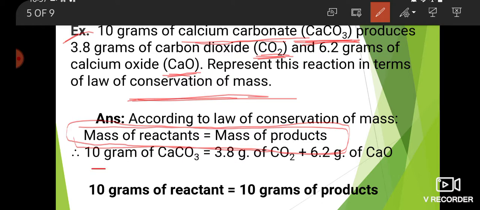Here 10 gram of calcium carbonate is equal to 3.8 gram of carbon dioxide and 6.2 gram of calcium oxide.